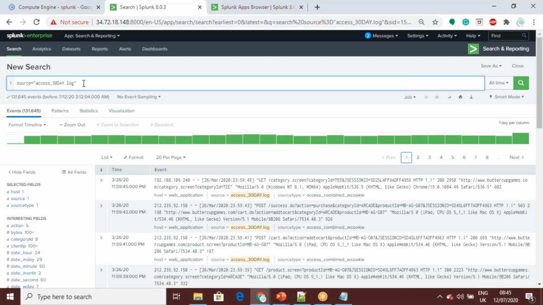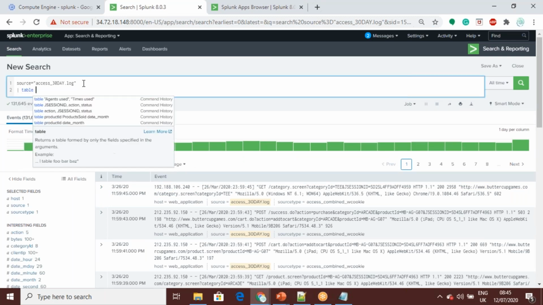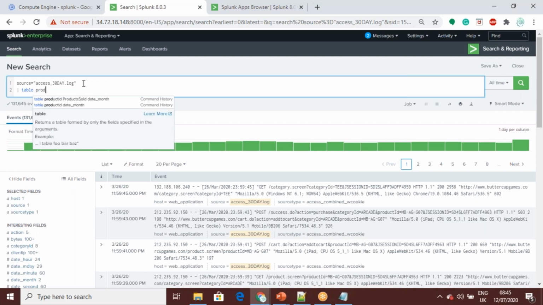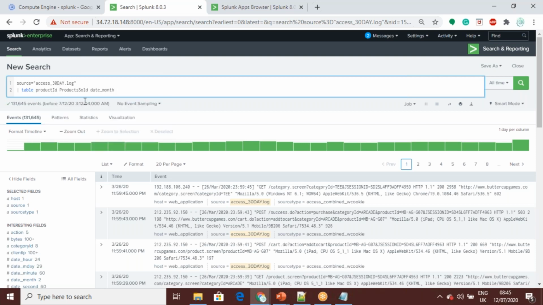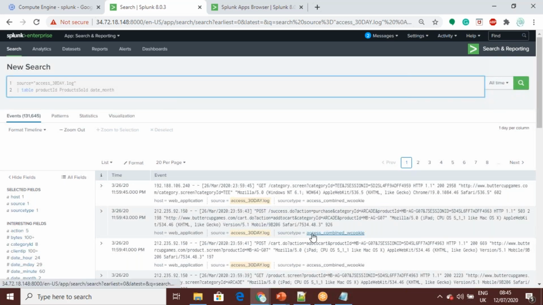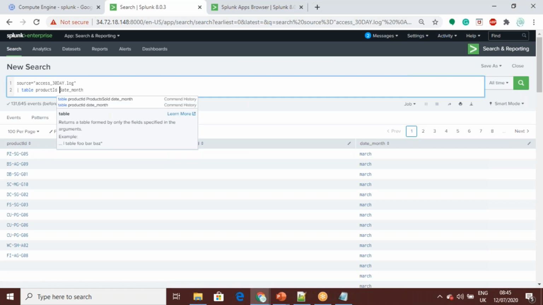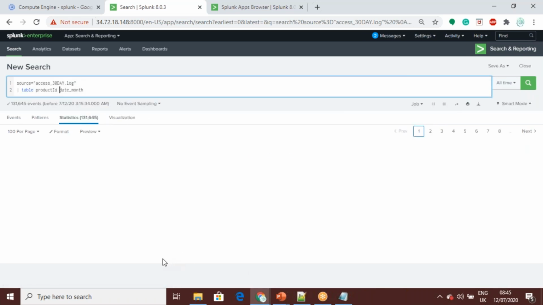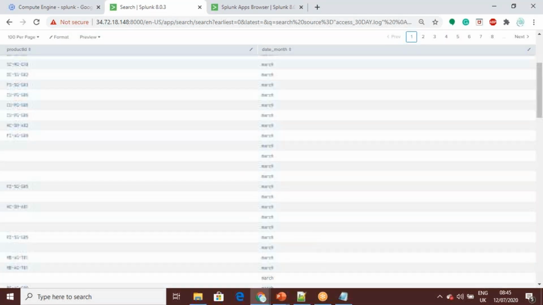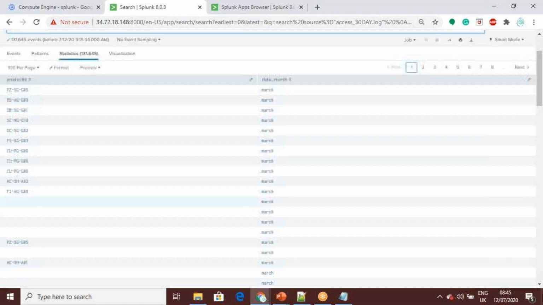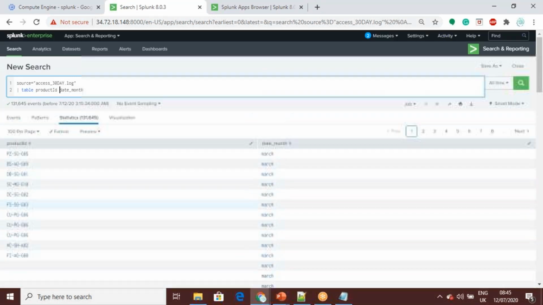For example, I want to see the product ID, product sold. I think we do not have that particular field. Say you just want to see what products, and date, month and so on. You can take the naming convention, you can take anything.